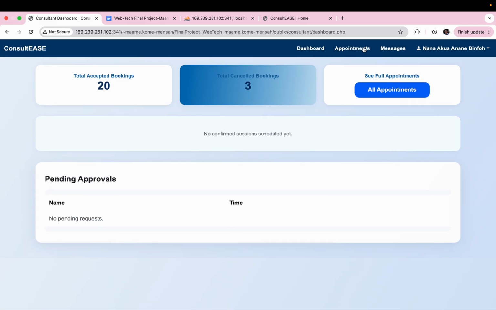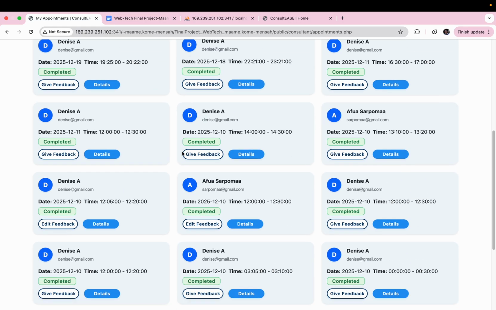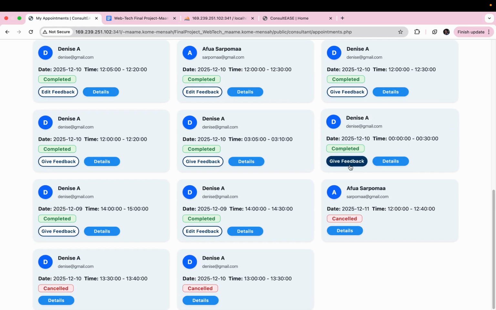Now you can always edit your feedback. So you can even go back to a previous one and edit it. However, you cannot edit a cancelled consultation. You can only see the details of it.